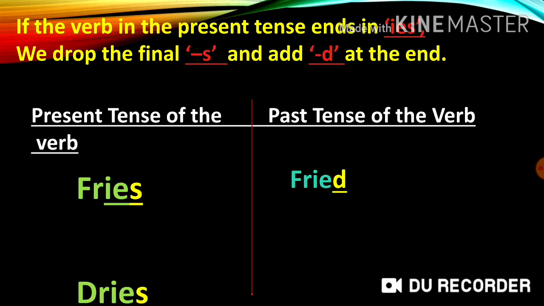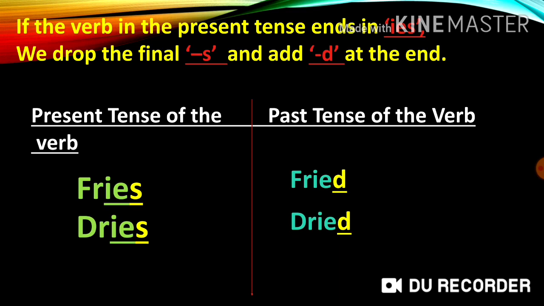Next, the present tense of the verb dries is changed to the past tense by dropping the s and adding d to it to form dried. And the last one, the present tense of the verb tries is changed to the past tense by dropping the s and adding d to it to form tried. So children, if the verb in the present tense ends in ies, we drop the final s and add d at the end. Okay children, I hope you all understood this session.